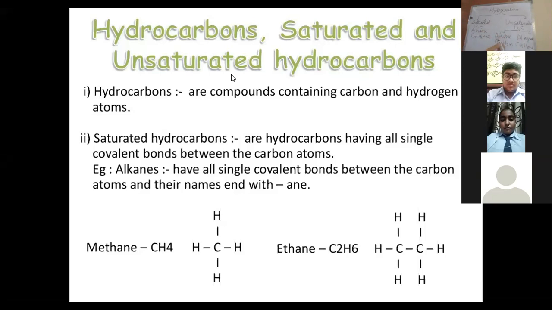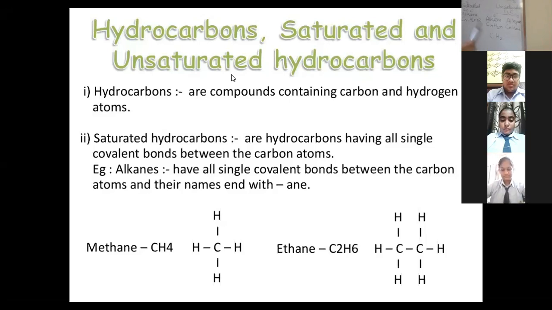Let me tell you, if the first member of the alkene series be CH2, if we start the series with C1, meaning we substitute the value N equal to 1, then the first member of alkene would be CH2. But with hydrogen, carbon can share only one pair of electrons.